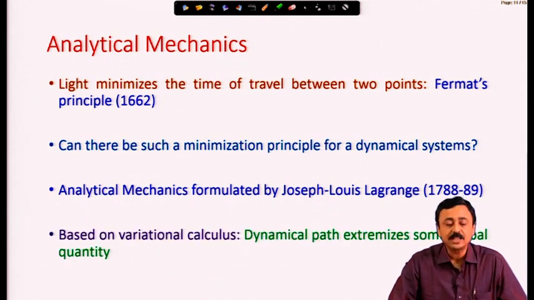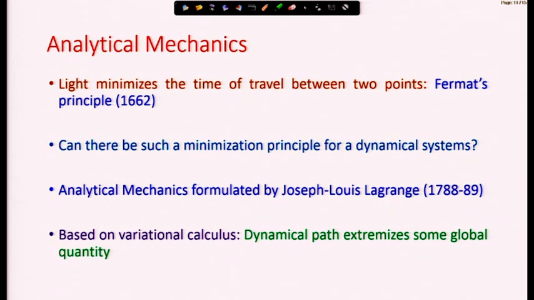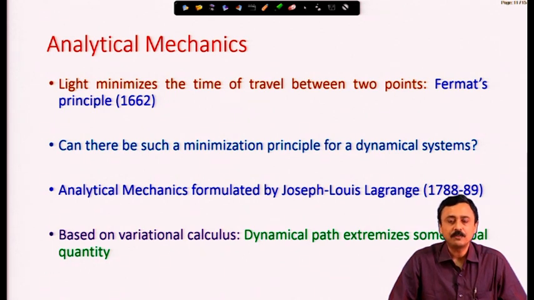Now, this was based on variational calculus. So, finding out dynamical paths, that means a path followed by a dynamical system, that extremize some global quantity, just like light minimizes time. So, similarly, can we find out dynamical paths that extremize some global quantity?